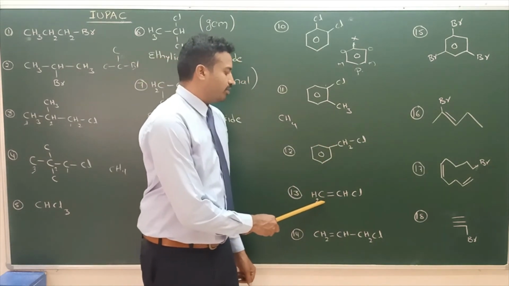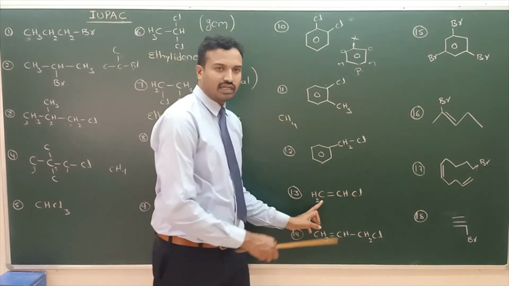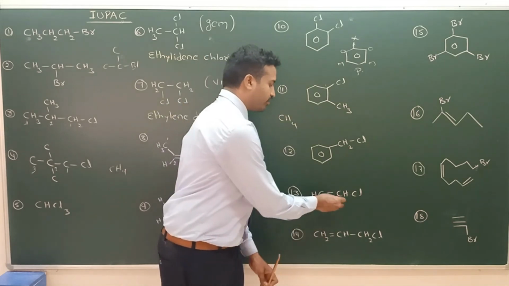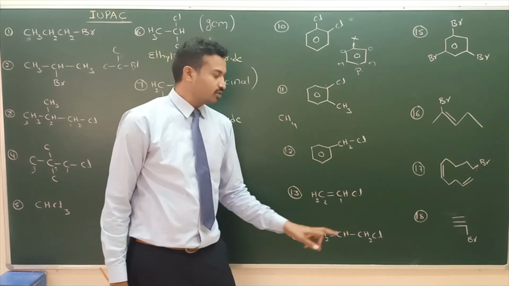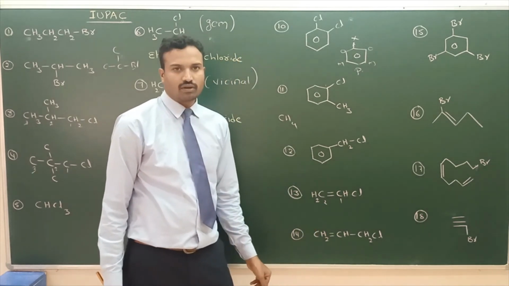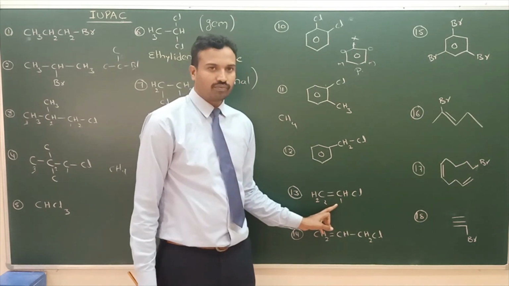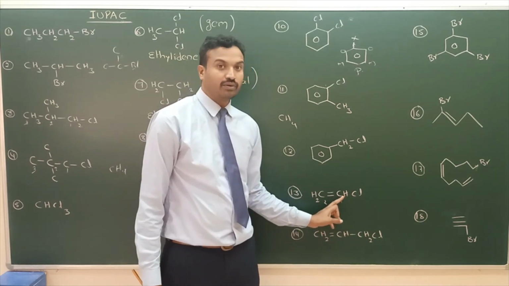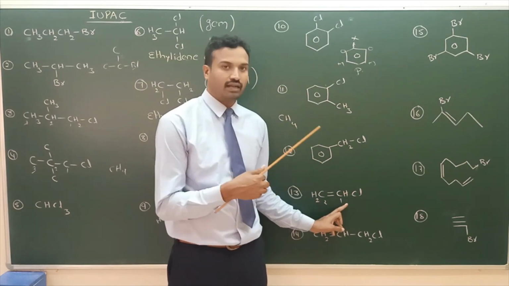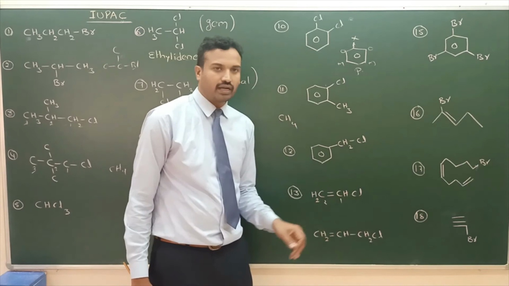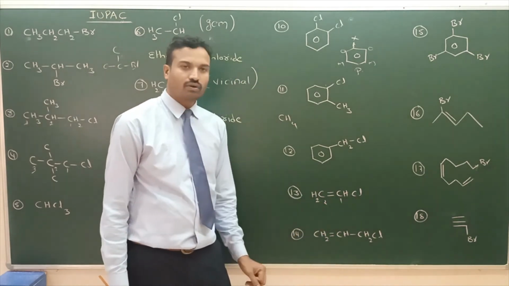Next one here. The substrate has a double bond. Chlorine is there. If we start numbering here, 1, 2, chlorine is at second position. If we start numbering here, 1, 2, the double bond is at first position, and chlorine is also at first position. So 1-chloroethene, and one more name: this is called vinyl group. Halogen directly attached to sp2 carbon is called vinyl. So this is called vinyl chloride, common name. IUPAC is 1-chloroethene.